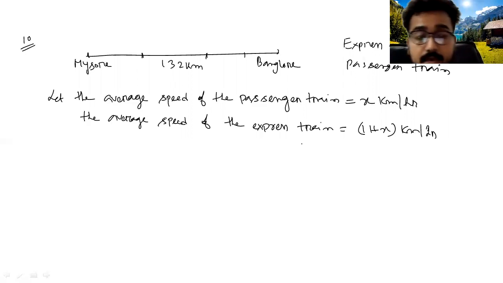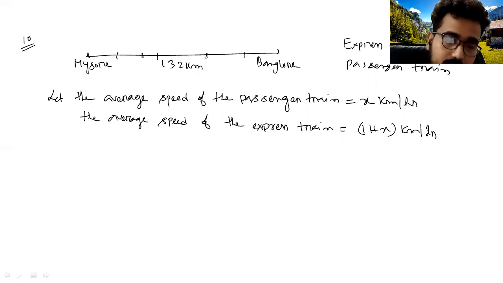Whenever you travel by train between two places, suppose from Guwahati to Delhi, you will get many intermediate stations in between, and the train used to stop at these stations for some time. For the express train the time is less compared to the passenger train. So you do not need to consider the time taken by these two trains for stopping at the intermediate stations, whether 5 minutes or 10 minutes. This is given in the question.